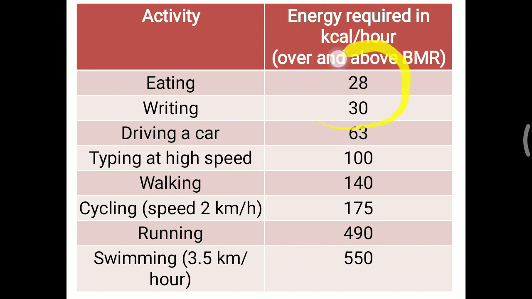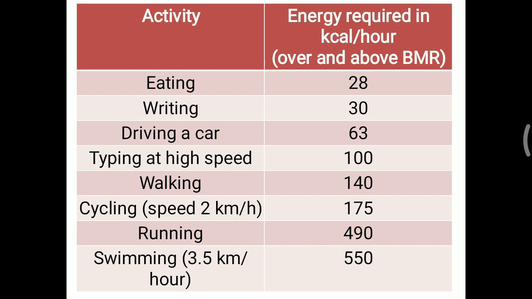That activity should be at least 1 hour. So over and above the BMR, eating needs about 28 kilocalorie, writing 30, driving a car for an hour, that is 63 kilocalorie, typing at high speed 100 kilocalorie, walking for 1 hour will burn only 140 kilocalorie.